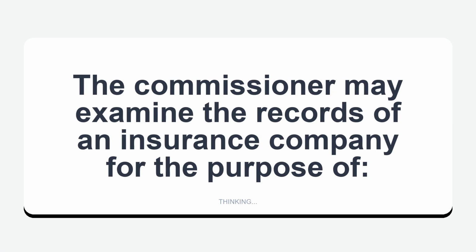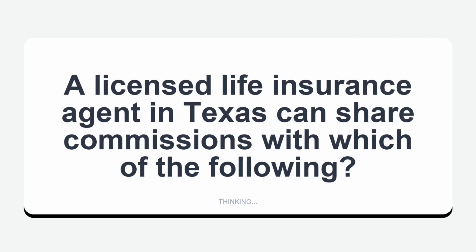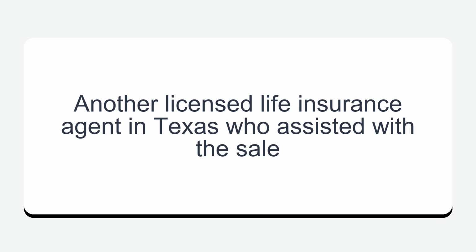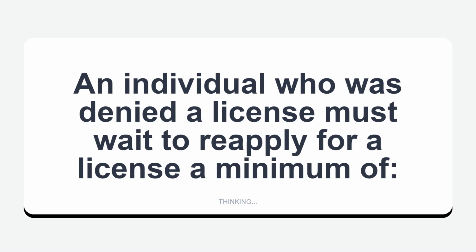The commissioner may examine the records of an insurance company for the purpose of determining solvency. A licensed life insurance agent in Texas can share commissions with which of the following? Another licensed life insurance agent in Texas who assisted with the sale. An individual who was denied a license must wait to reapply for a license a minimum of 5 years.